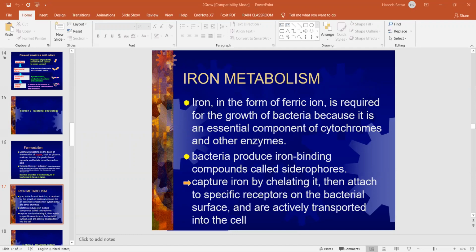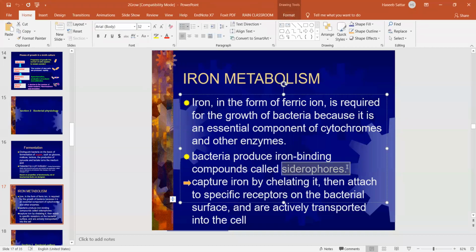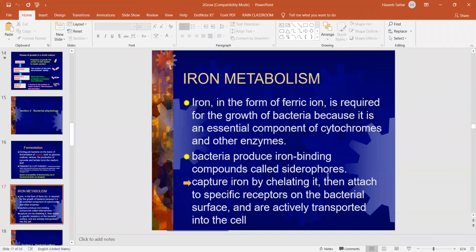So for this problem, bacteria produce another iron binding compound that is known as siderophores. It is written here. To overcome this problem, the bacteria produce the siderophore.